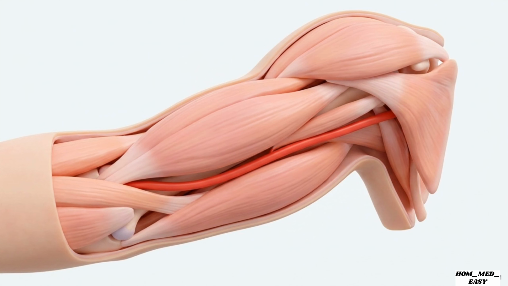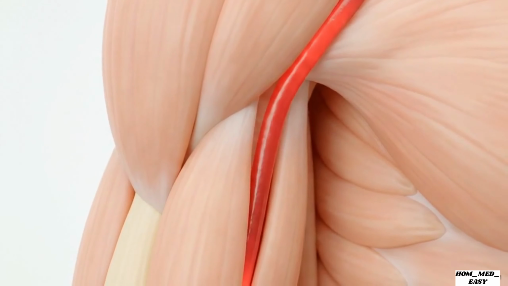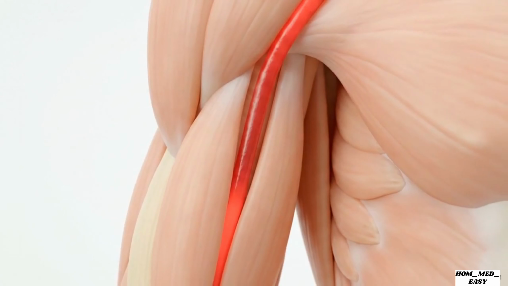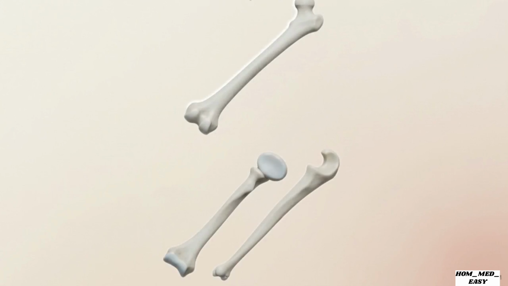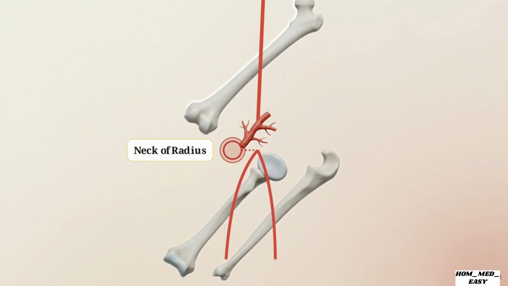It settles directly into the medial bicipital groove, a recess that guides and protects its descent. Following this groove, the artery arrives at the elbow joint, dropping into the shallow depression of the cubital fossa. We can pinpoint its exact termination point on the skeleton. The artery ends opposite the neck of the radius. At this marker, the main trunk ends by dividing into two distinct branches, the radial and ulnar arteries.